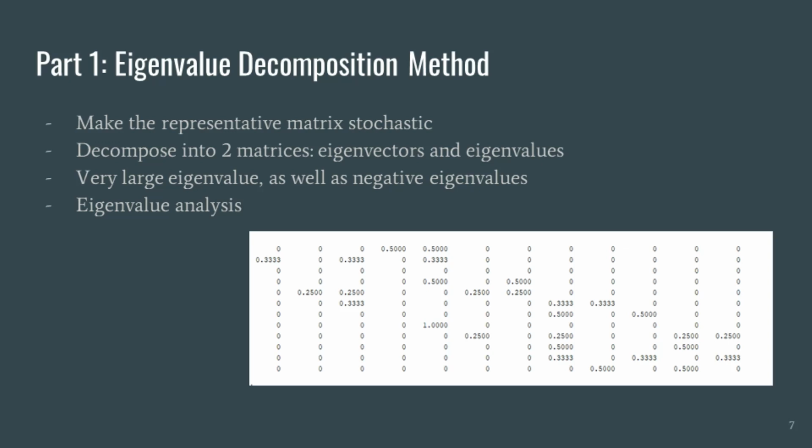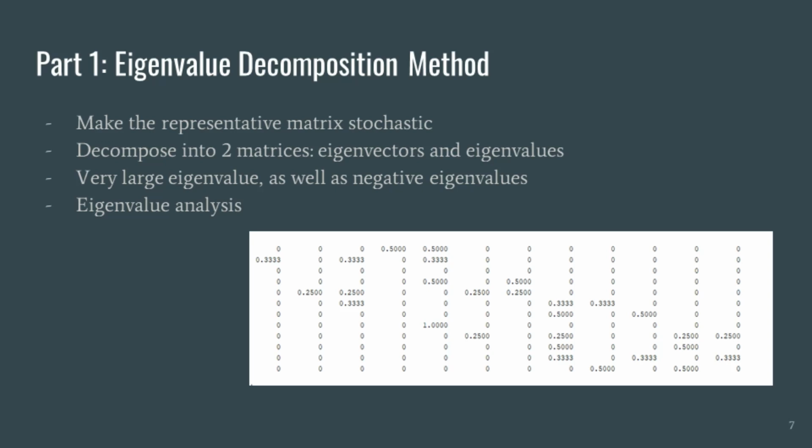The first step in the eigenvalue decomposition method is making the representative matrix stochastic, meaning that the rows should add up to 1. This was done by counting up the values in each row in the original matrix and dividing each value in that row by that number. You can see the resulting matrix here. The values in the rows that had 2 outlinks were changed to 1/2, and the rows with 3 outlinks were changed to 1/3, and so on.